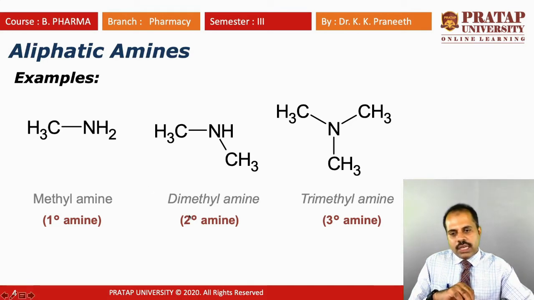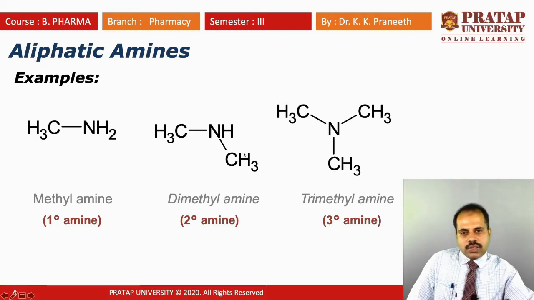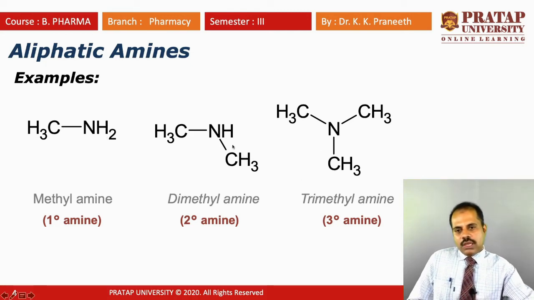And if all three hydrogens in ammonia are replaced by CH3 or alkyl groups, it is called a tertiary amine. So this is the structure of the three types of aliphatic amines.